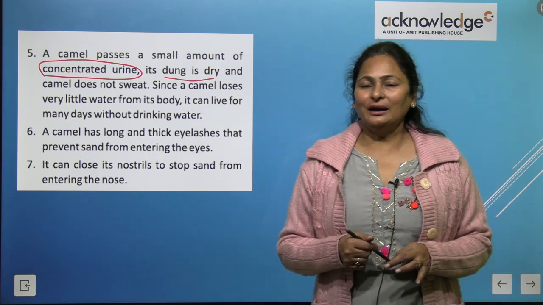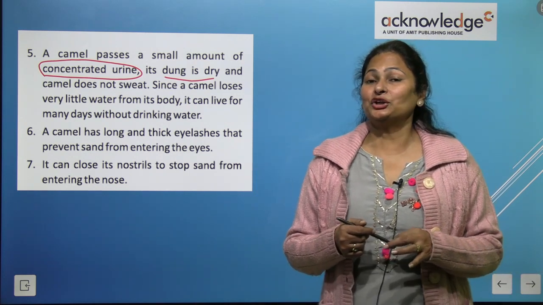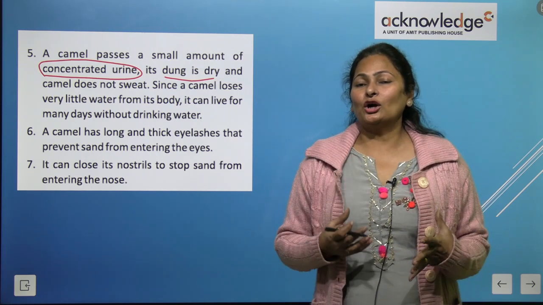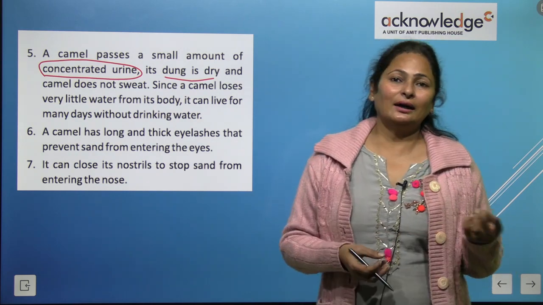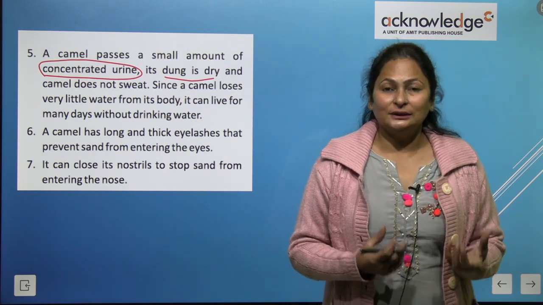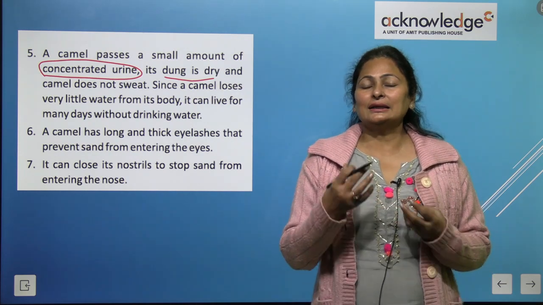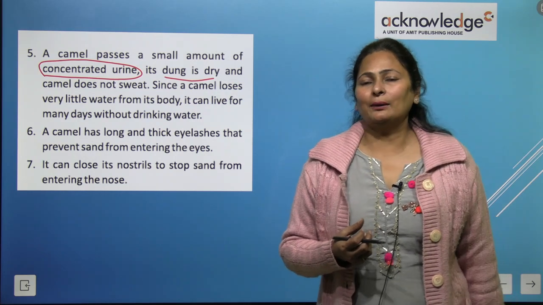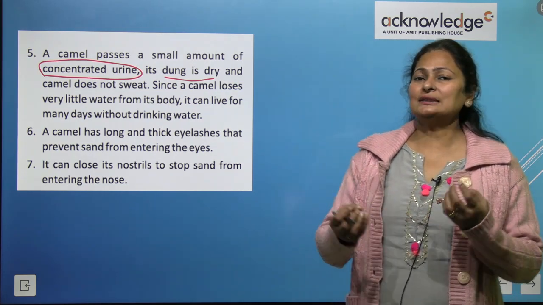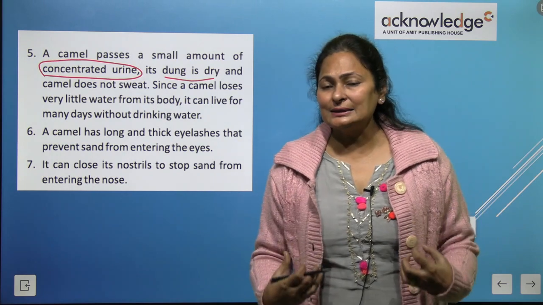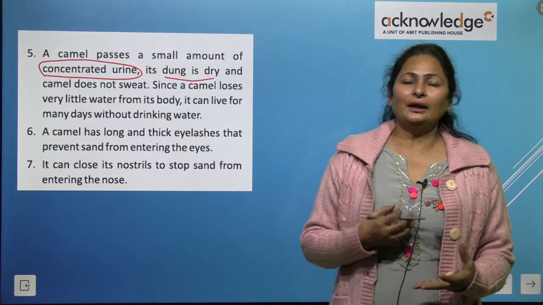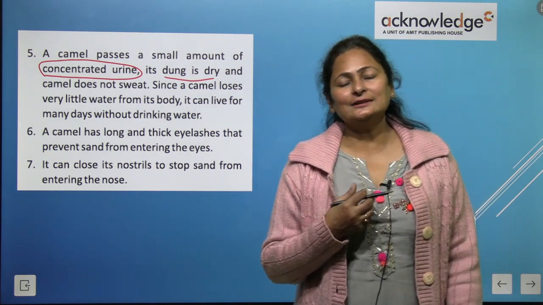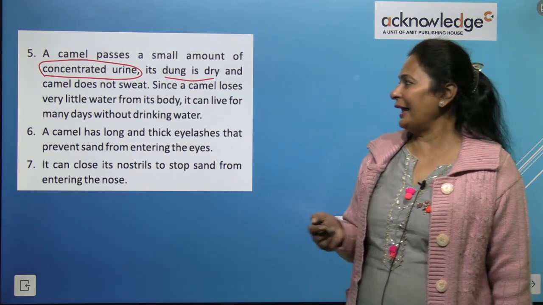So now you know how it can live so long: its urine is concentrated or thick, it does not sweat, and its dung is also dry. Because of these, the excretion processes contain very little water. Because of this, the camel retains water in its body, and because of this adaptation, it lives without water for many days.